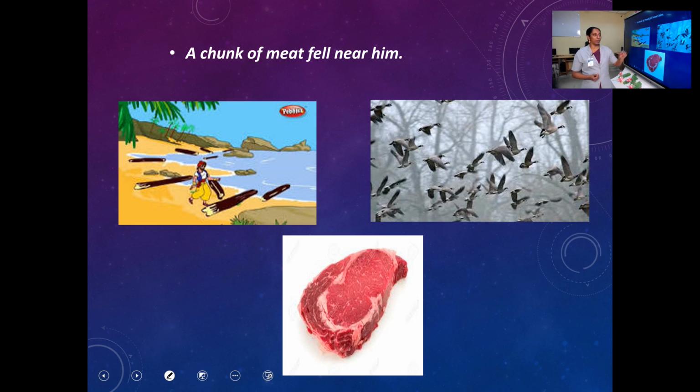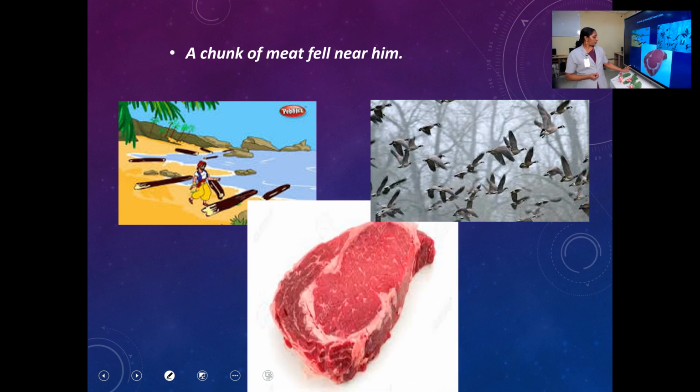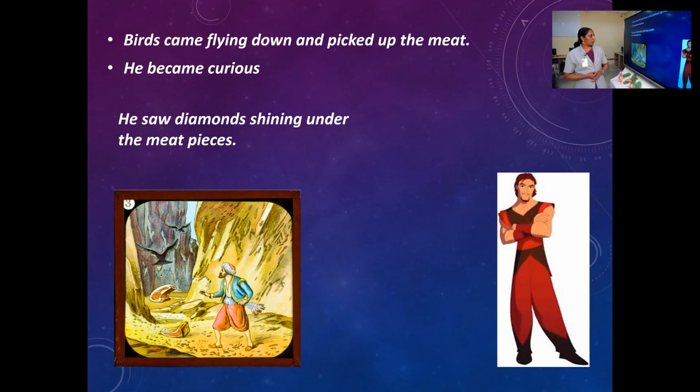You can see a chunk of meat. Okay, then Sinbad woke up. He saw a chunk of meat near him. Then what did he see? Birds came flying down to eat the pieces of meat. Then he was very curious. What is this? From where are these pieces of meat coming? Then he saw what? He saw diamonds shining under the meat pieces.